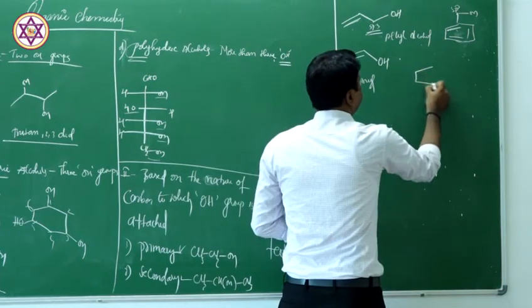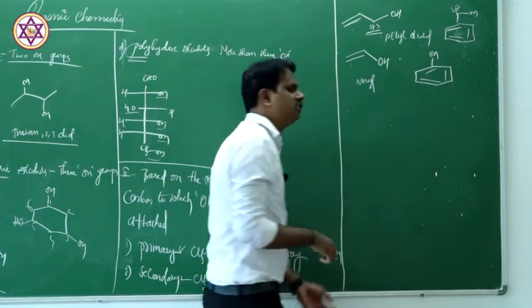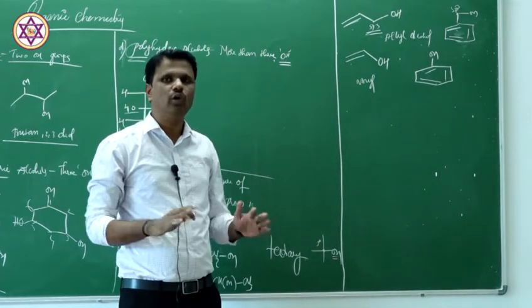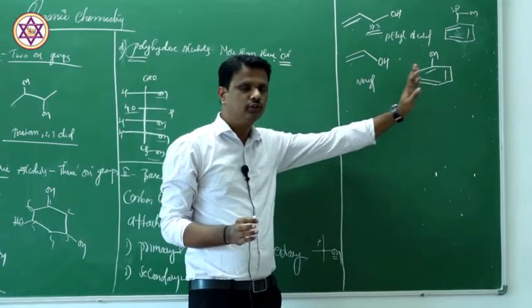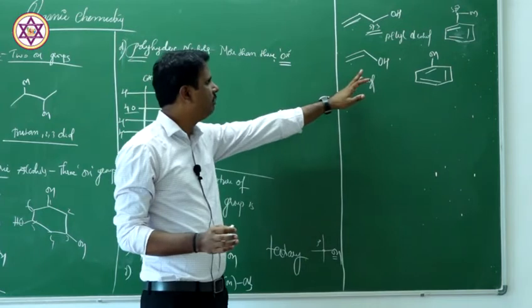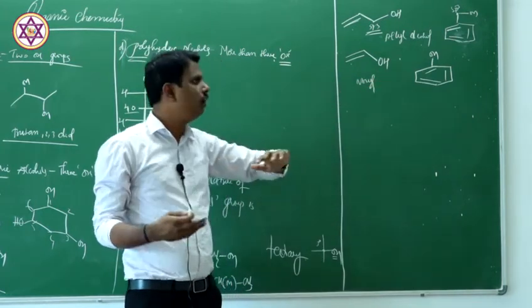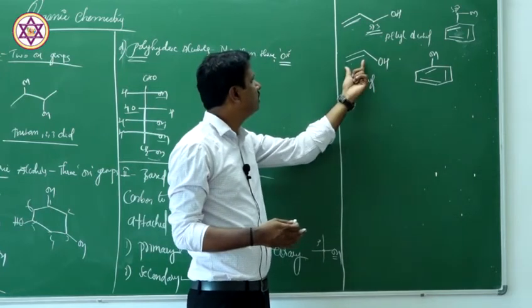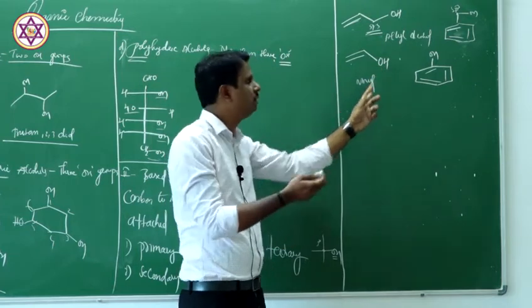And if the hydroxy group is attached to an aromatic system, then the name is phenols. Then we no longer call them alcohols, we call them phenols. So hope you understood. Based on hybridization, this is for general purpose, to try to understand how the different molecules can occur with alcohols. The hydroxyl group can also attach to an sp2 carbon atom like this.